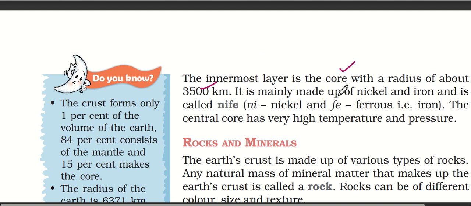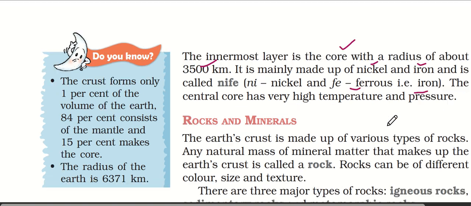It is mainly made up of nickel and iron, and it is called Nife. The central core has very high temperature and pressure.